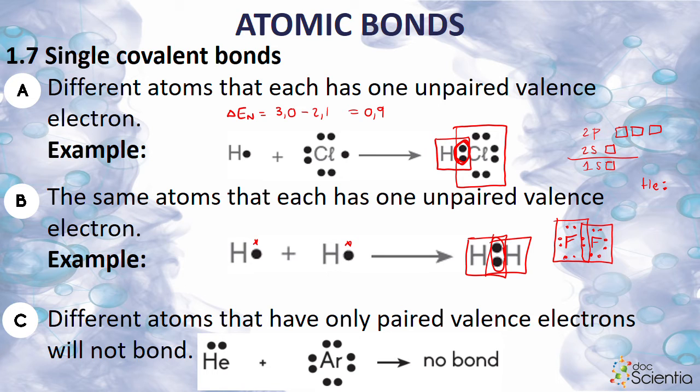Sien julle? Nie-polêr is tot net voor 0,9. Onthou skynheid is net maklike wiskunde, né? As jy daai tekens kan lees, dan gaan jy verstaan wat ek nou kan sê. So, because of this, it falls into the category of covalent. It's still a covalent bond, but then we specify further. It is a polar covalent bond. 'n Polare kovalente binding. En wat beteken polar? Dit beteken hy gaan twee kante hê. The electrons will spend significantly more time at the chlorine than it will spend at the hydrogen.